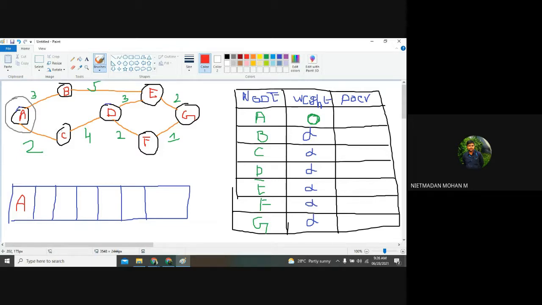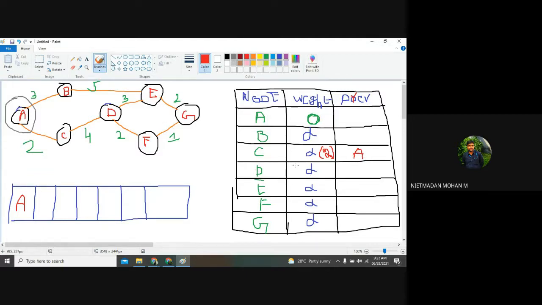So here the weight will be changed to 2. And what is the previous node of C? A is the previous node, because when you finalize this table and you are finding the shortest path from A to G, this table will be used.